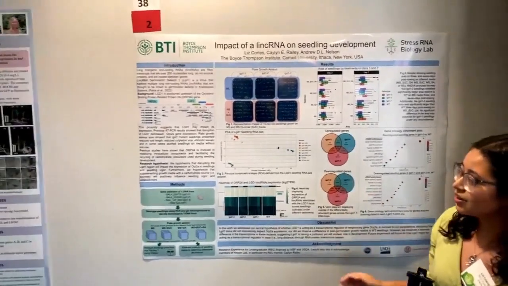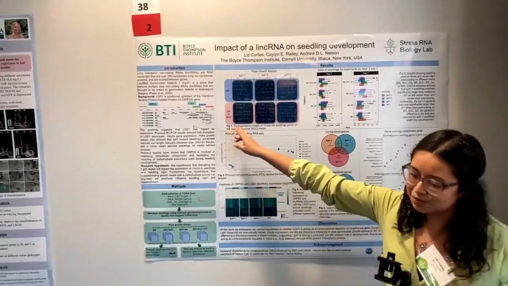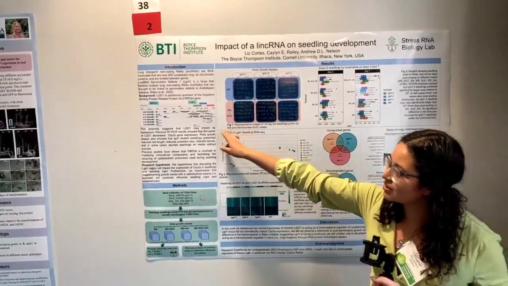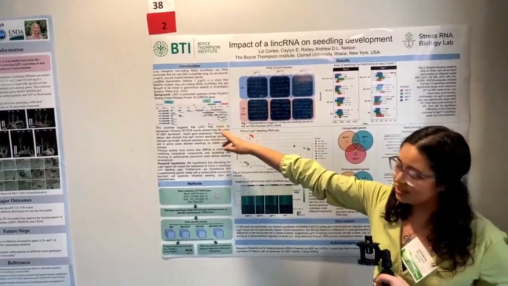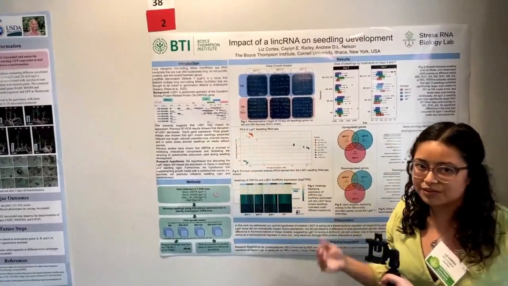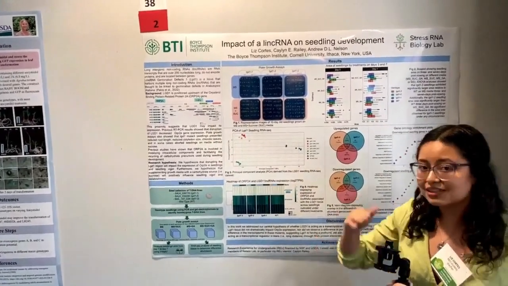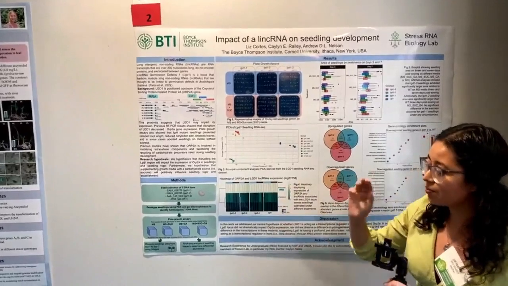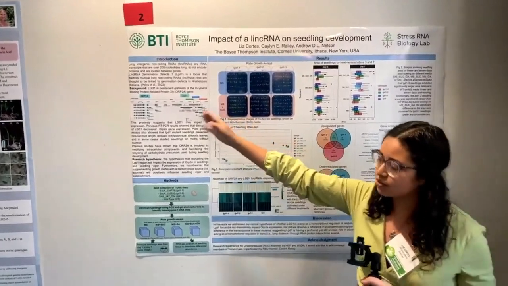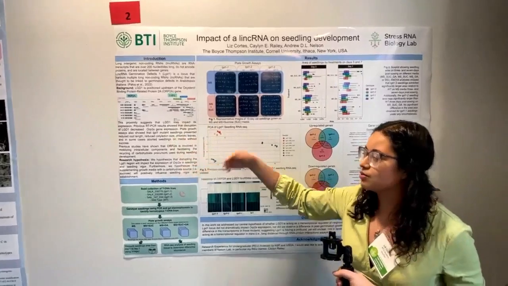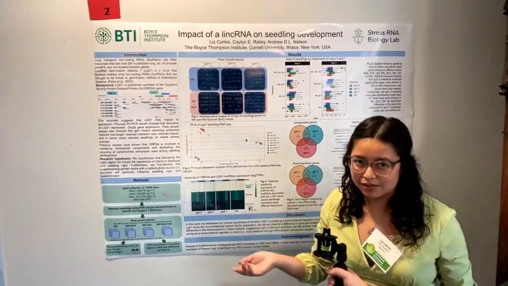So we look at LGD1 and its position in the genome, and we notice that it's close to R2A. R2A is a protein coding gene that is related to the recycling of carbohydrates during seedling development. So our hypothesis was, if we disrupt LGD1, will this impact R2A expression, and furthermore impact seedling development?